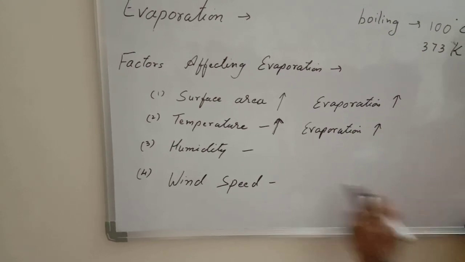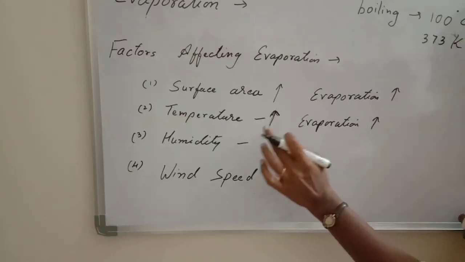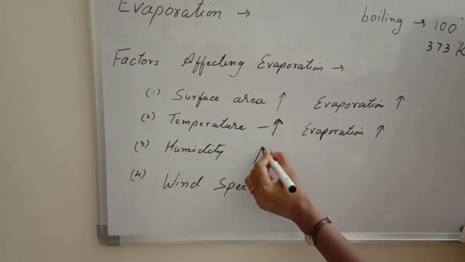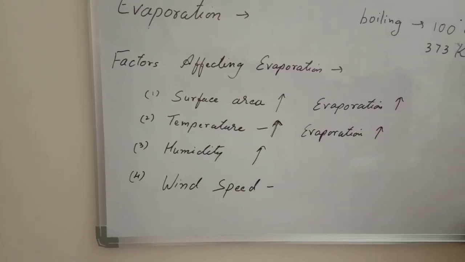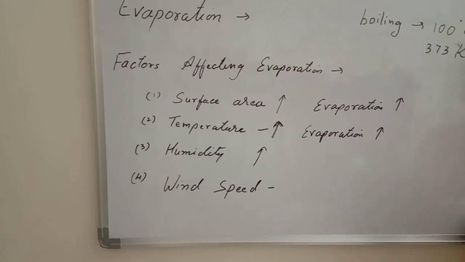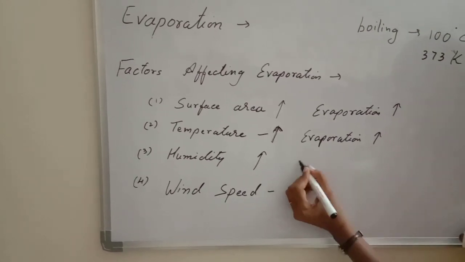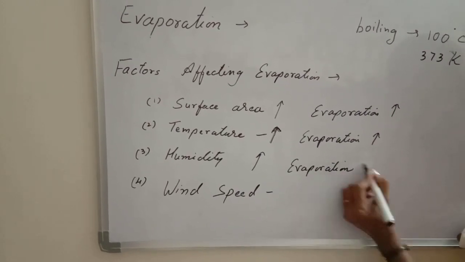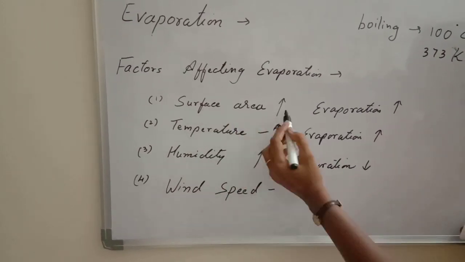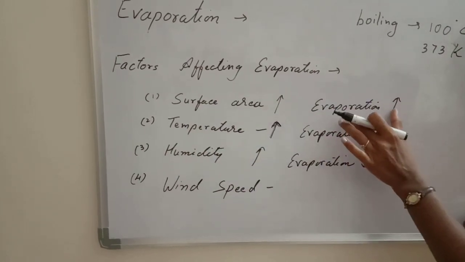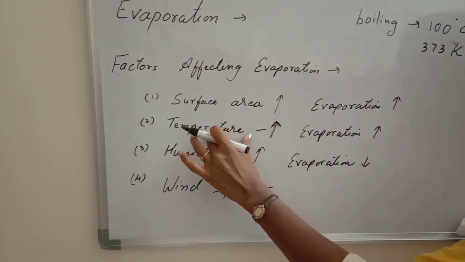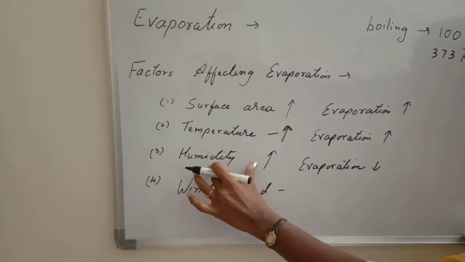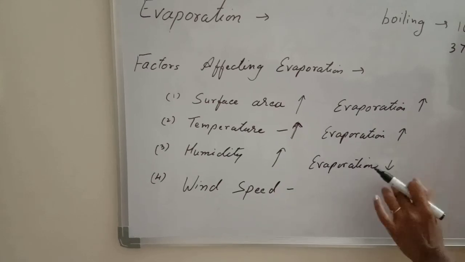The third factor is humidity. Humidity means the moisture. If the moisture is too much in the atmosphere, will your wet cloth dry up fast? No. In that case, evaporation decreases. So if surface area increases, evaporation increases. Your clothes dry up very fast. If temperature increases, evaporation increases. But if humidity, that is the moisture, increases, evaporation decreases.